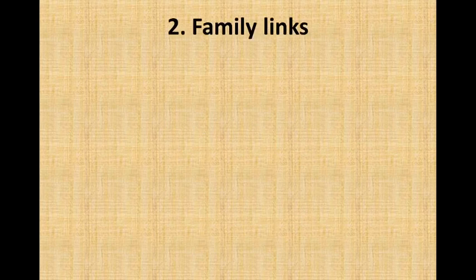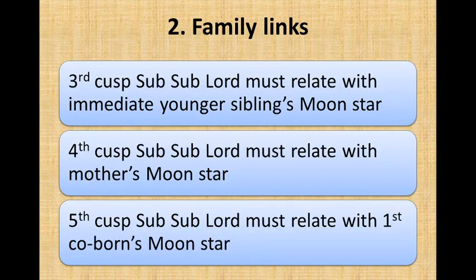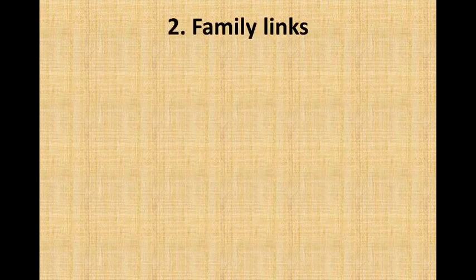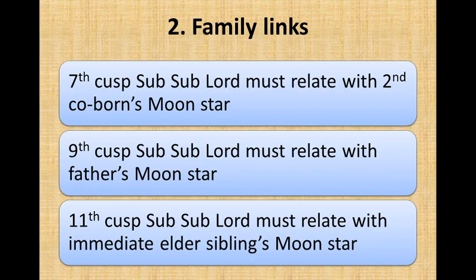The second step is to check family links. Third cusp subsublord must relate with immediate younger sibling's moon star. Fourth cusp subsublord must relate with mother's moon star. Fifth cusp subsublord must relate with first co-born's moon star. Seventh cusp subsublord must relate with second co-born's moon star. Ninth cusp subsublord must relate with father's moon star. 11th cusp subsublord must relate with immediate elder sibling's moon star.